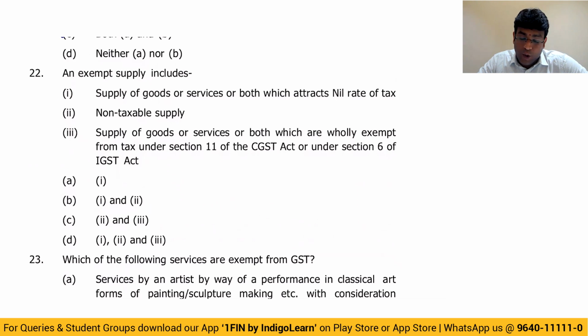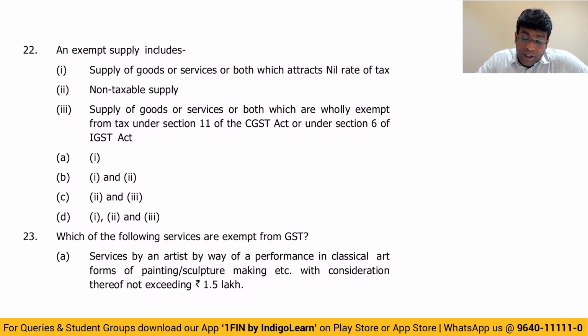Next, 22nd question. An exempt supply includes what? Supply of goods or services or both, which attracts nil rate of tax. True, that is exempt supply only. Non-taxable supply, that is also exempt supply. Non-taxable are those which are not covered in GST law, something like alcohol, liquor for human consumption, 5 petroleum products. They are covered in non-taxable supply. But exempt supply also includes non-taxable supply.